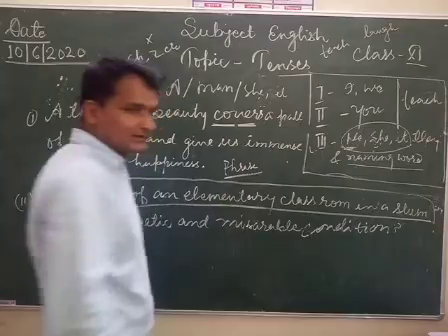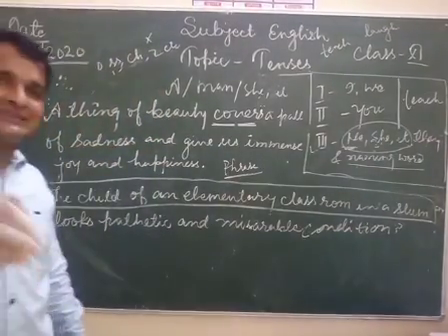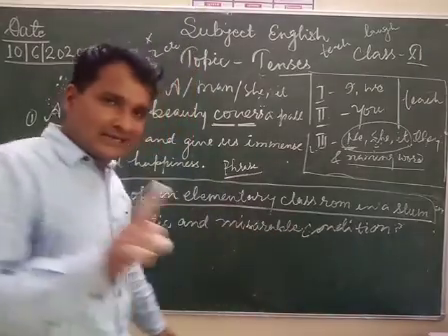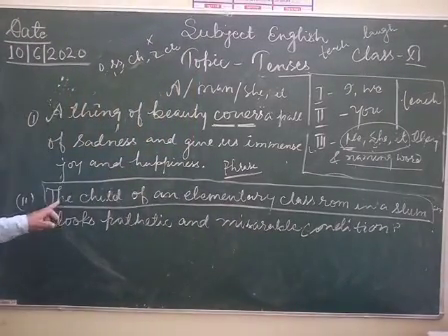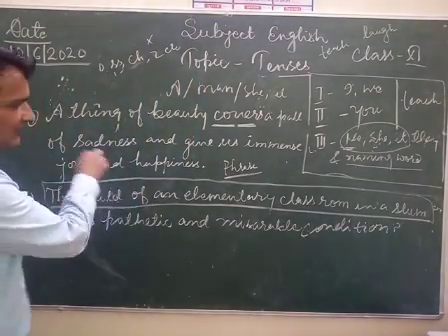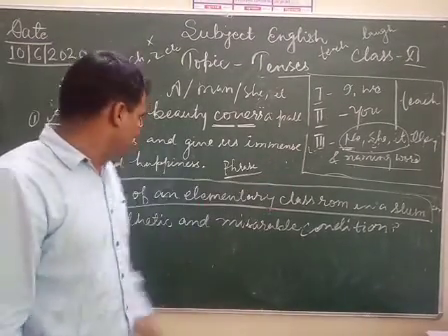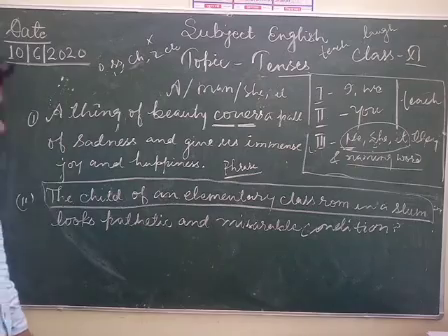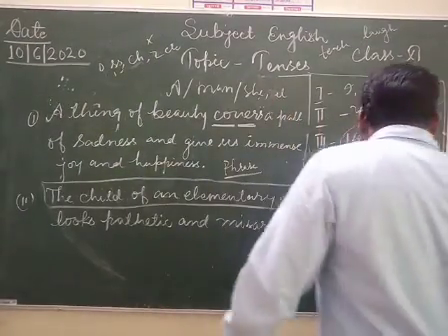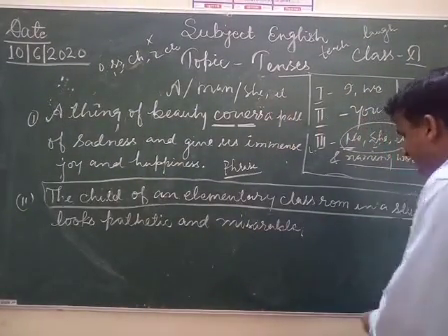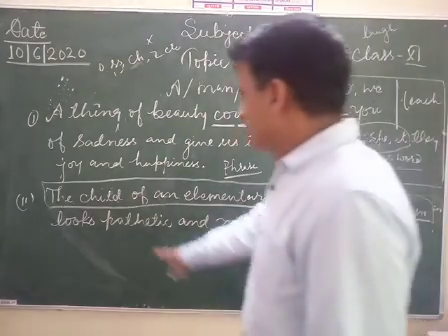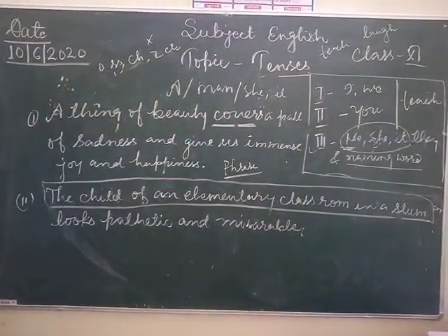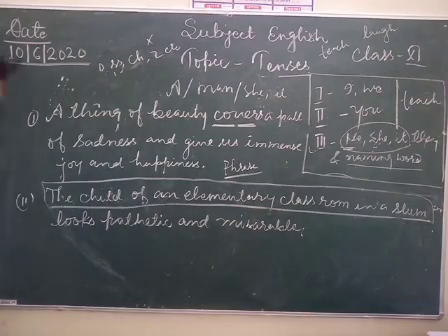And you know very well what is the definition of phrase. Phrase is a group of words which has sense but not complete sense. So in this way we can say the child of an elementary classroom in a slum looks pathetic and miserable condition, and if you want to remove the condition here, the sentence has full meaning. The child of an elementary classroom in a slum looks pathetic and miserable.